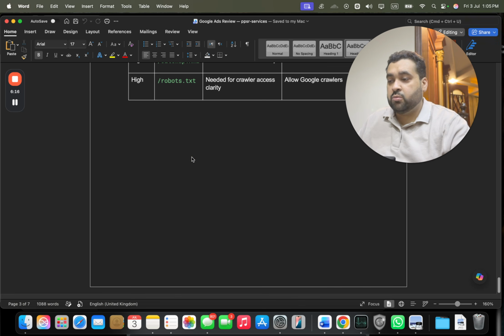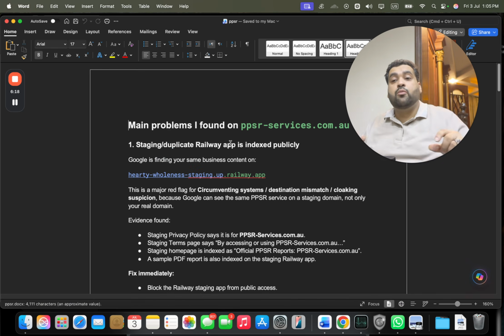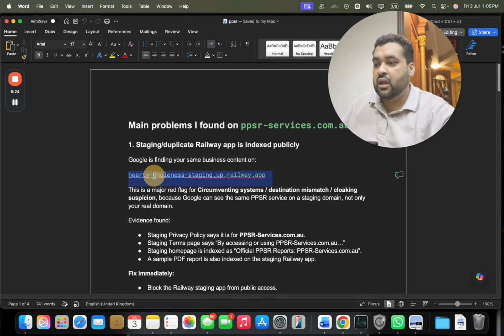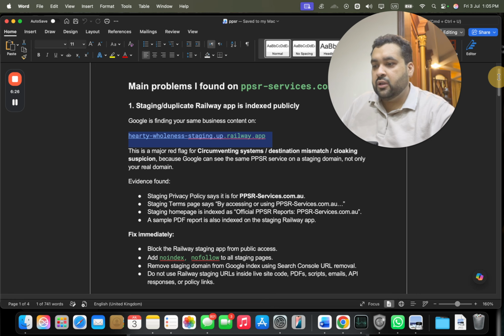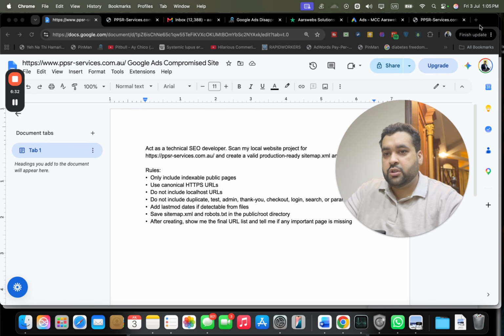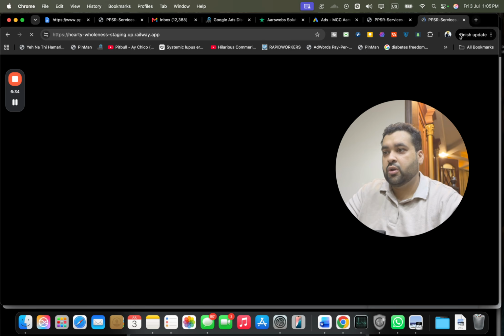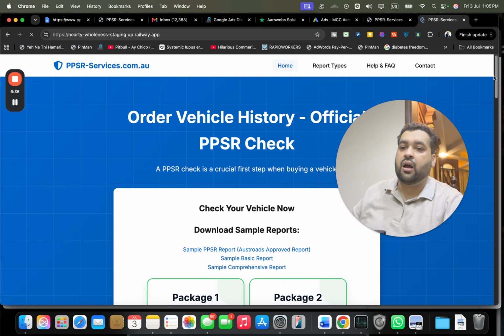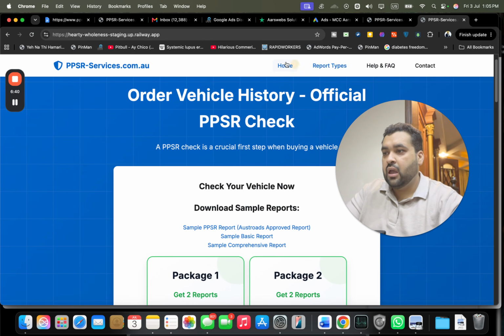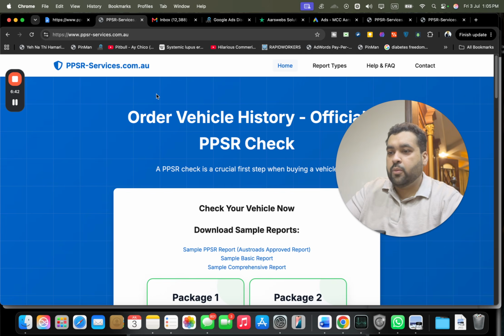Now this is not the only one. I'm just sharing with you the most important part of this suspension by Google. And there was another business being found on the website. See around over here, and it was saying our own website name as well. I'm just sharing over here for the reference, so you can see it around over here. And we asked the client regarding this. So he said that this was their old domain, before buying the .com domain, they were using this.